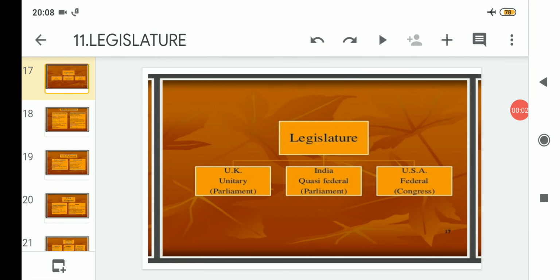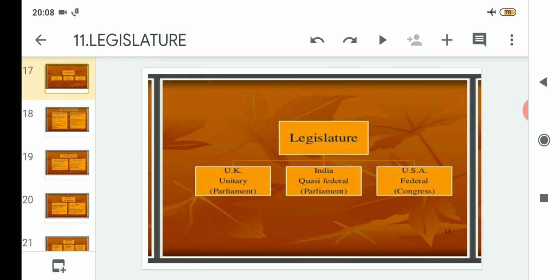Hello students, welcome to the Political Science class for Class 11 Arts, and today we will proceed with the topic legislature, and we will go through the names of the countries that follow different types of legislature. So let us proceed then.